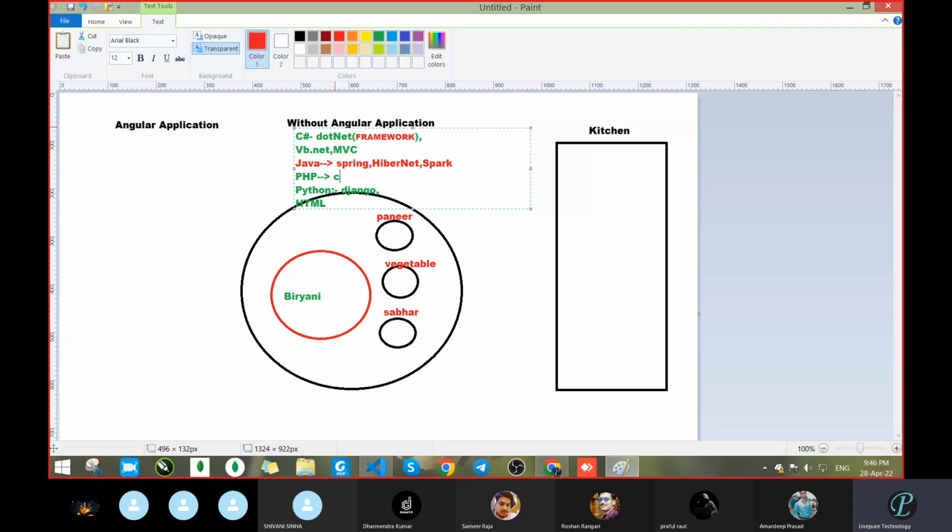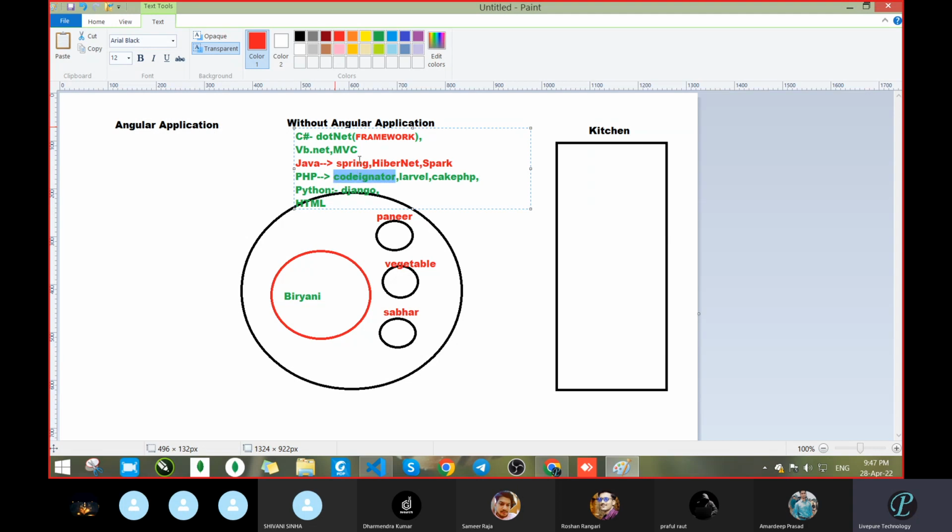So a PHP framework is CodeIgniter. I don't know the spelling properly, but it is like that. Next, Laravel, then CakePHP, and more. PHP has many frameworks, like seven or eight.